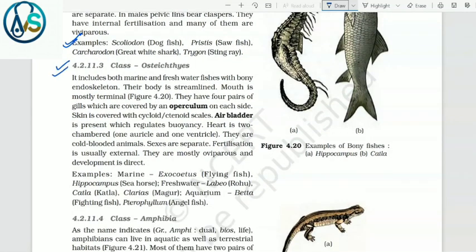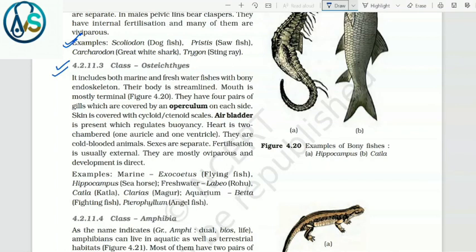4.2.11.3 Class Osteichthyes. It includes both marine and freshwater fishes with a bony endoskeleton. Their body is streamlined. Mouth is mostly terminal. They have 4 pairs of gills which are covered by an operculum on each side. The skin is covered with cycloid or ctenoid scales. Air bladder is present which regulates buoyancy. Heart is two-chambered, one auricle and one ventricle.